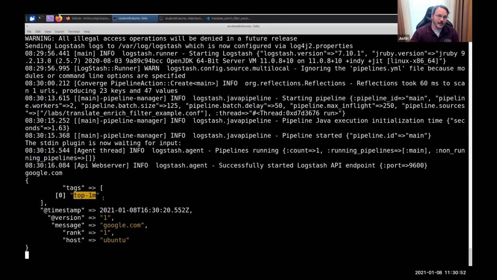You can also use that tag to figure out how much enrichment you want to put in. If it's not a top 1 million domain, throw the entire book at it. It is a top 1 million domain, and maybe it doesn't matter as much.